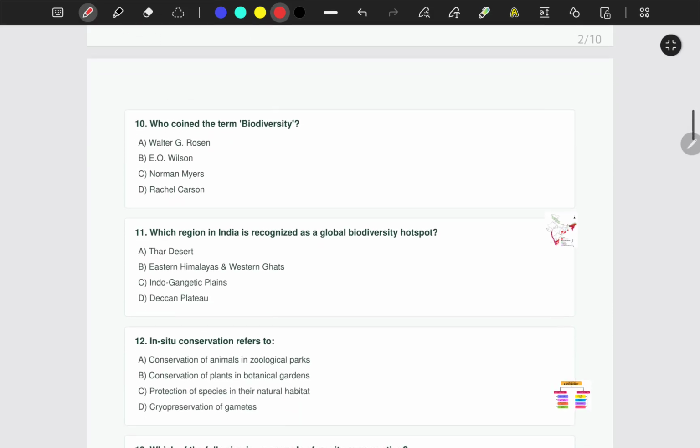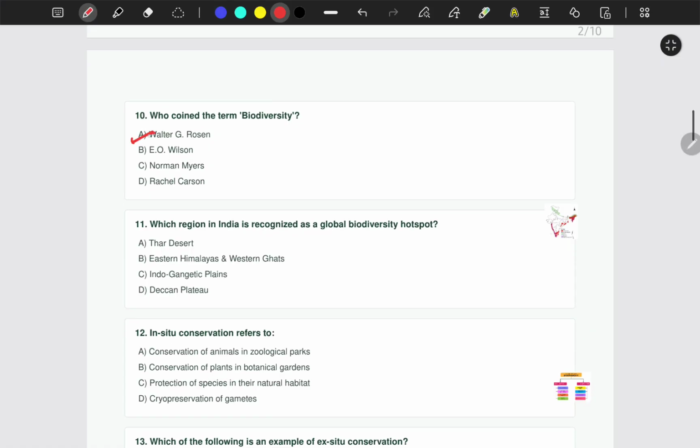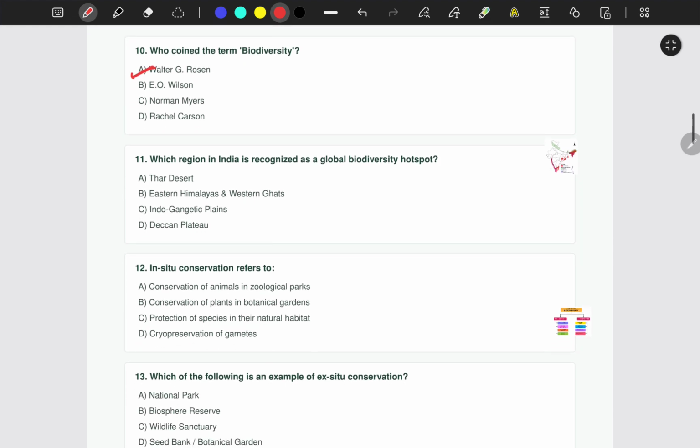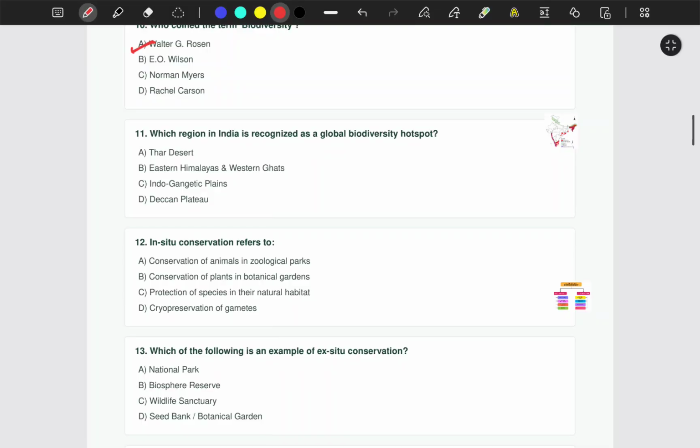Question number 10. Who coined the term biodiversity? The correct answer is option A, Walter G. Rosen. So these are factual questions, you just have to remember it, memorize it.